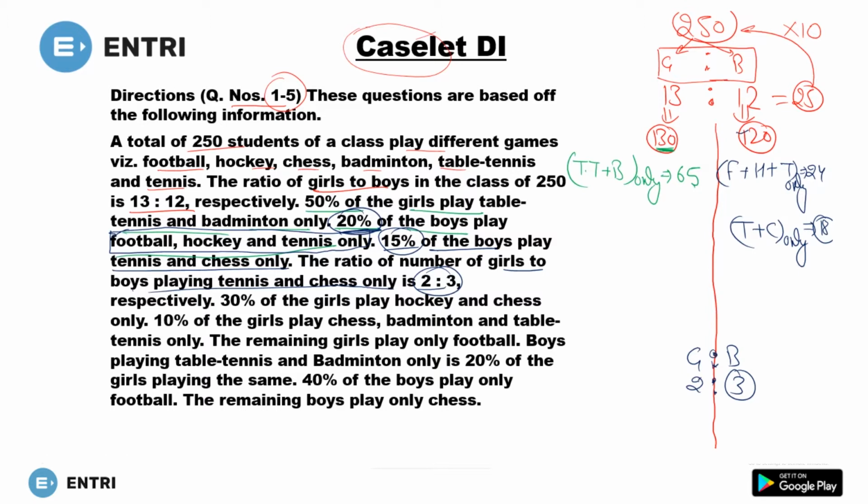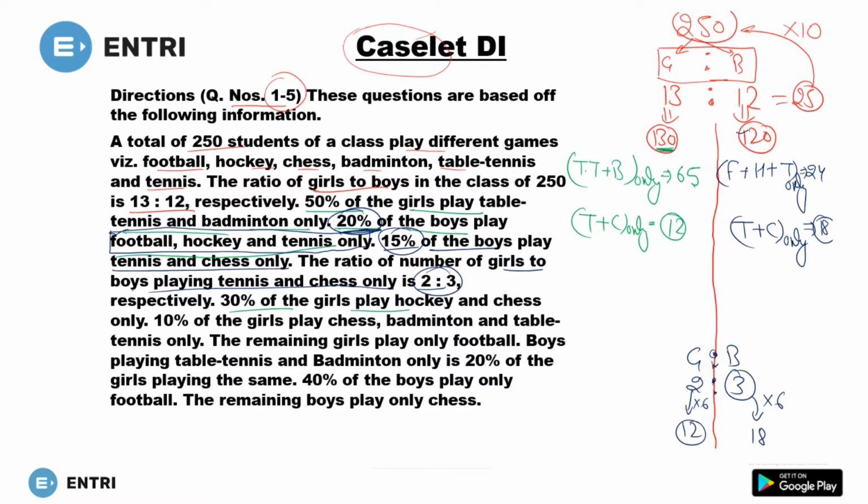According to the question, this 3 is equal to 18. So this one is 6 times, and this 2 will also be 6 times, meaning 12. So the number of girls who play tennis and chess only is 12. Clear? Now move to the next one.